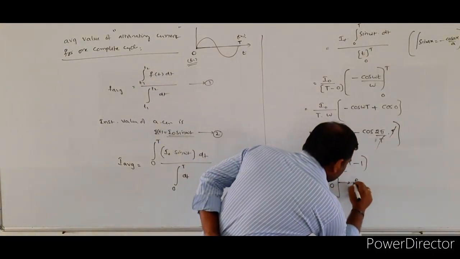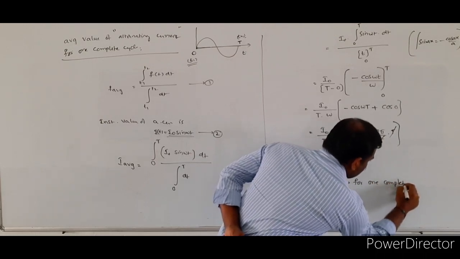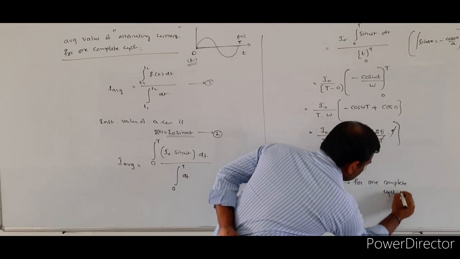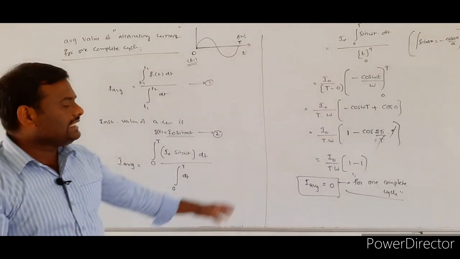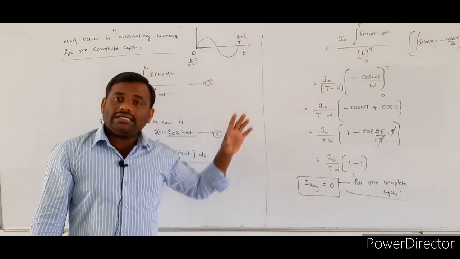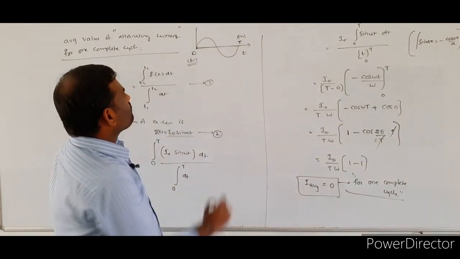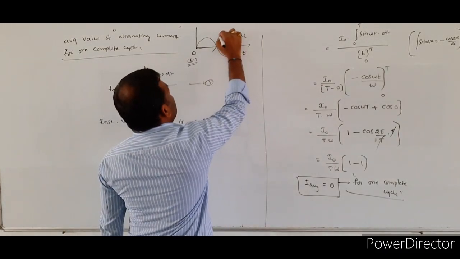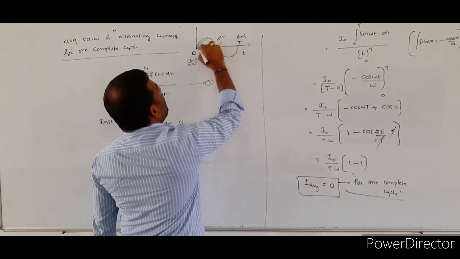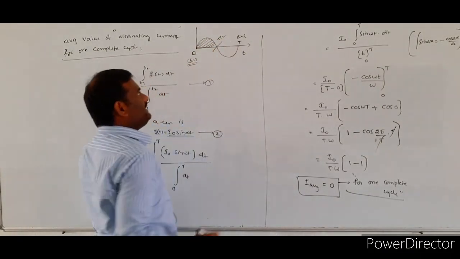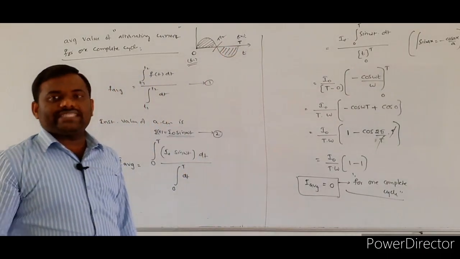It should be calculated for one complete cycle. For one complete cycle, the average value of the alternating current is equal to 0. That means the value of the AC current in the first half cycle will be the same in the next half cycle.